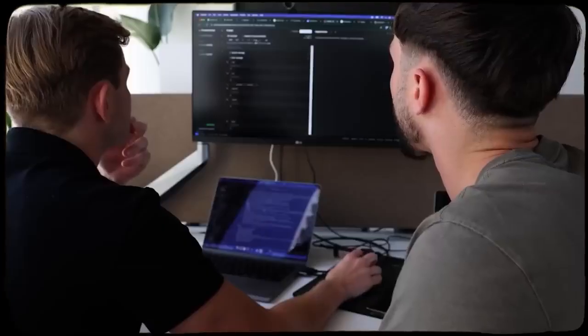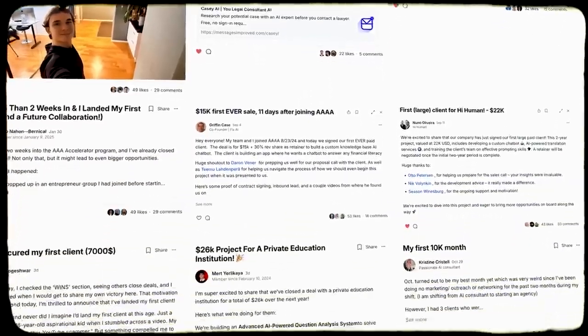And third is implementation. So this is where you actually build and deploy AI solutions for businesses. Or better yet, like my agency, you can do all 3 of these, but it did take us 2 years to get here. So there is really no rush. You just pick where you want to enter and work your way up to doing more and more if it makes sense. Believe it or not, there are people with only a few months experience in the AI space selling all of these right now. And the demand from businesses is increasing insanely fast right now.